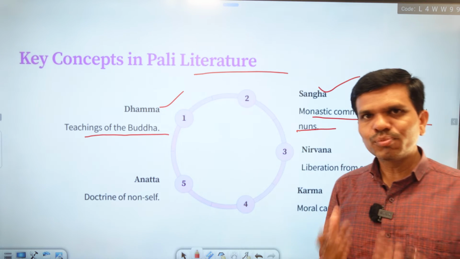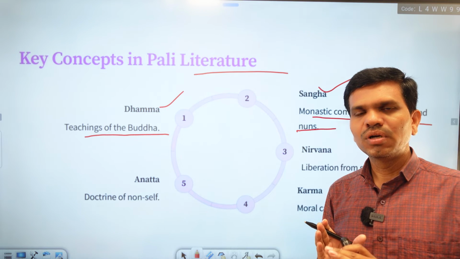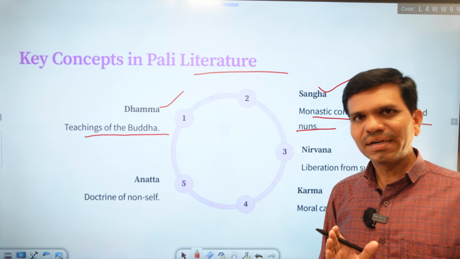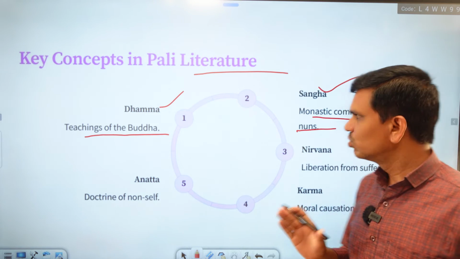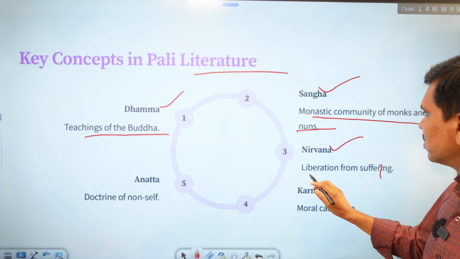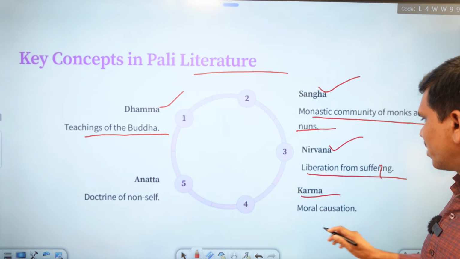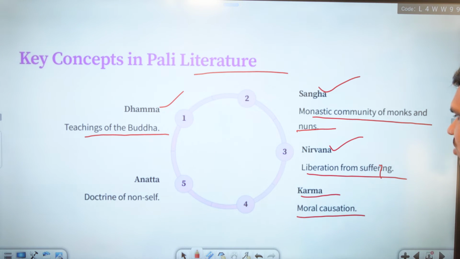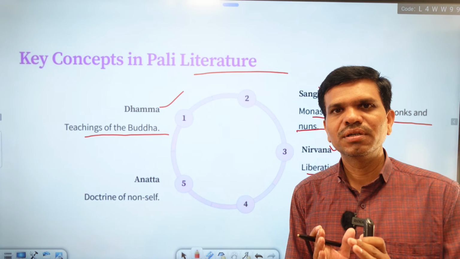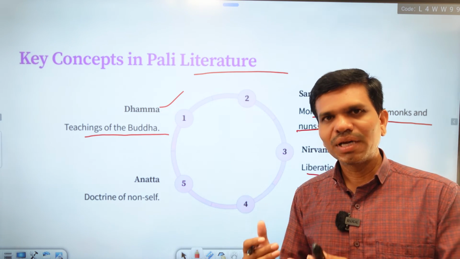Sangha is important because it is used to spread the religious teachings of Buddhism. Then we have Nirvana. Nirvana is nothing but liberation from suffering. Then we have Karma, which is moral causation. So there is a relation between how we behave and its effect.